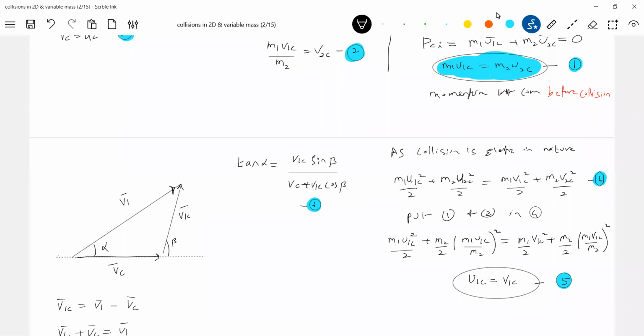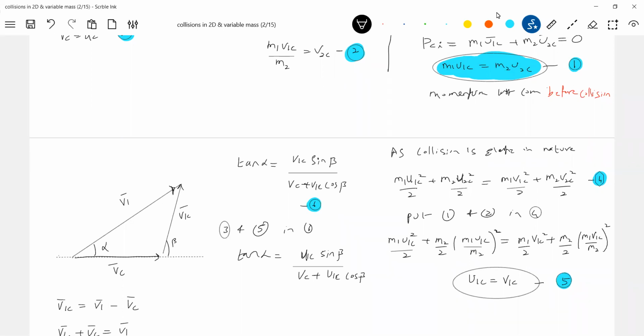Now let me substitute 5 in 6. Tan alpha, U1C, sin beta, VC plus V1C. Now we know U1C and we know VC is equal to UC.